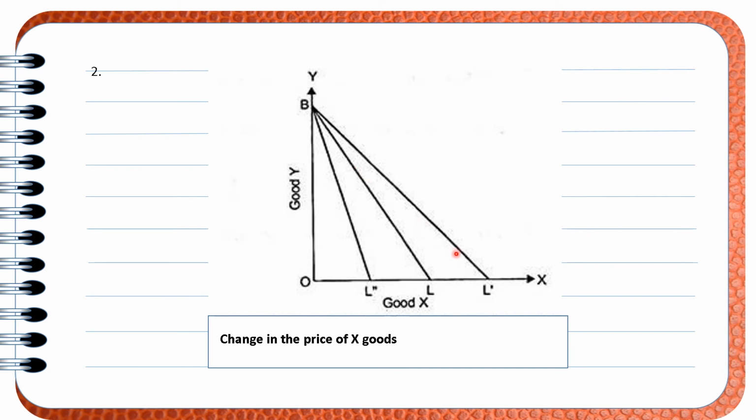If there is an increase or decrease in the price of X goods, then what will happen? It will shift to this side and it will shift to this side. When the price of X commodity increases, what will happen? The shape will be like this one. It will shift to BL1. And if the price of X commodity decreases, the shape will be like BL dash, and if the price increases, the shape will be like BL dash 2. It will shift a little bit to the leftward side.